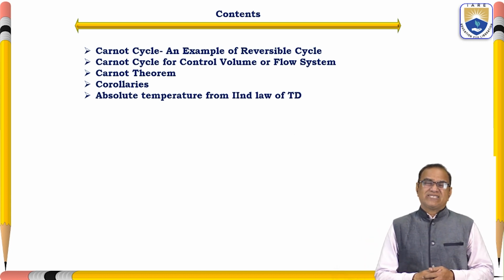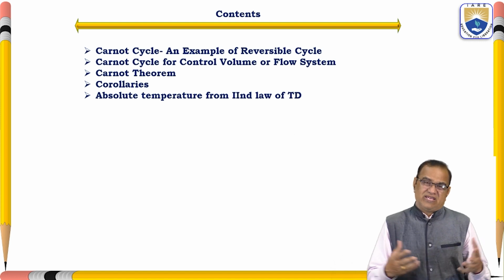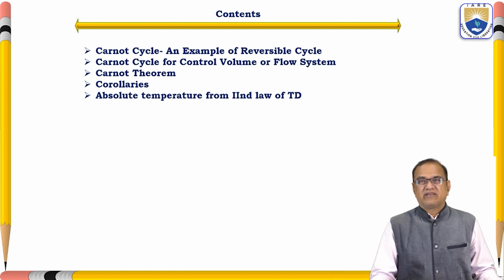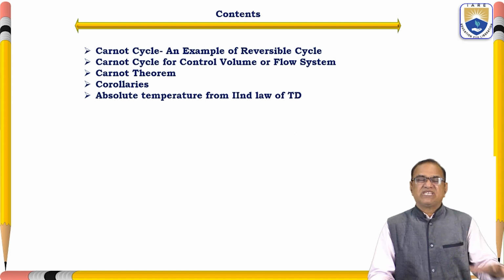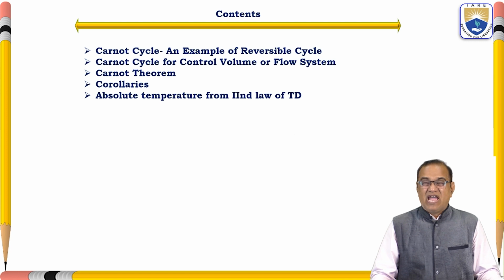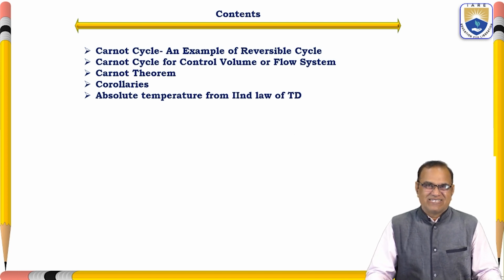Carnot designed a very hypothetical cycle, and he explained that the maximum efficiency we can get is not more than this cycle, and till now nobody has got more than that.